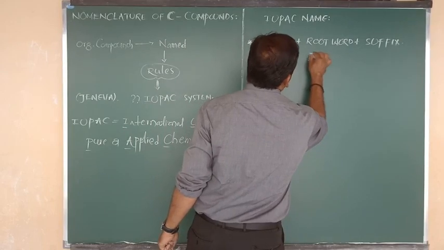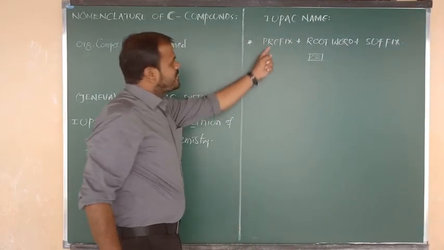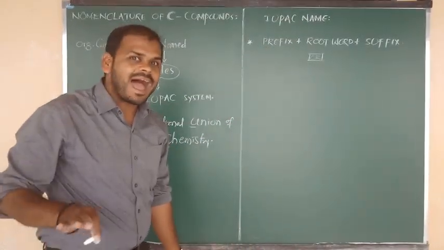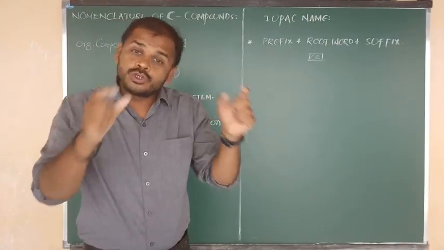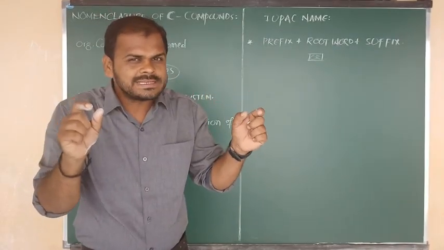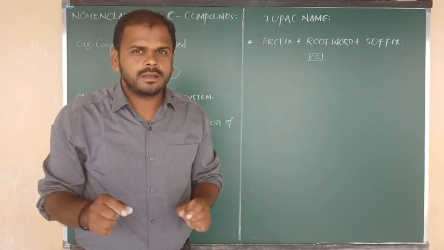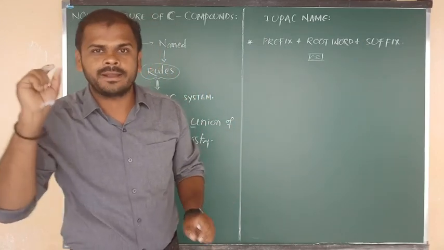So that formula I am going to write here. First of all, we have to write the prefix. Again in that prefix, two terms will be there: one is the primary prefix and one more is the secondary prefix.